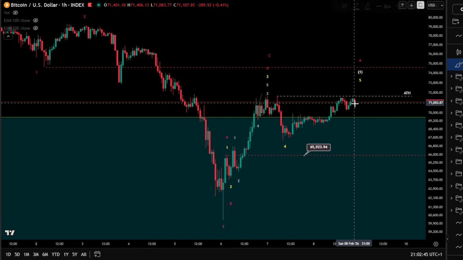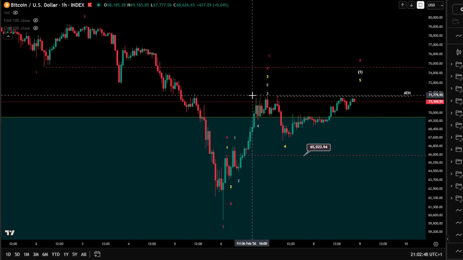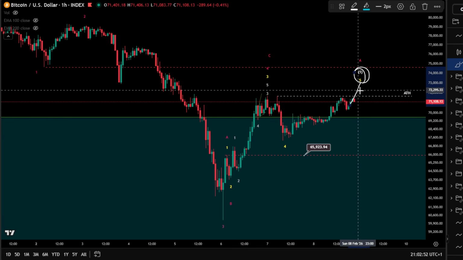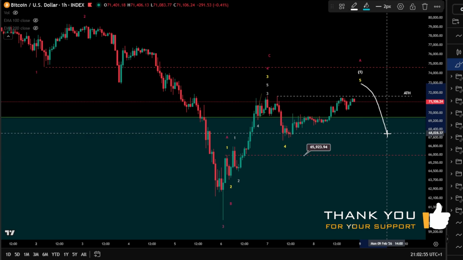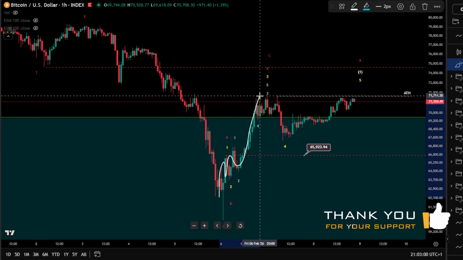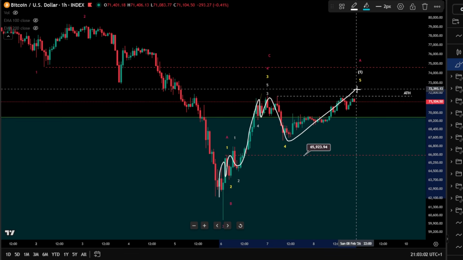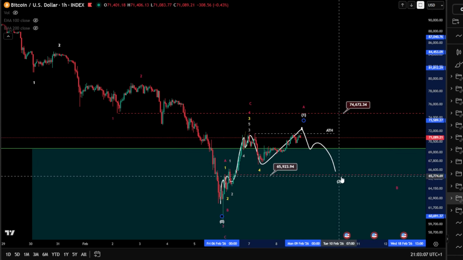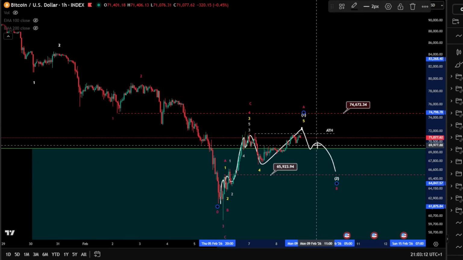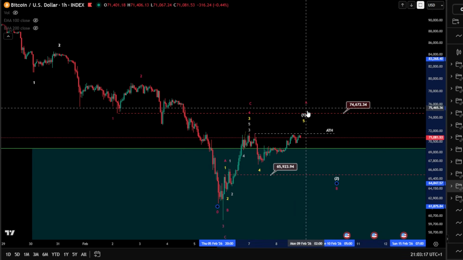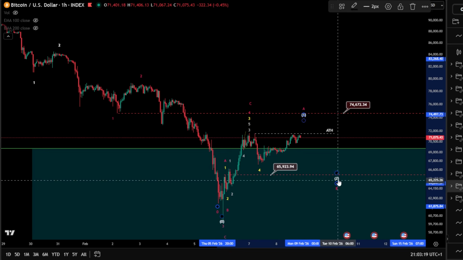So I would like to see one more high here, taking the all-time high and registering a finished wave 5 or wave 1. And then with this wave 1, that means an impulse is done. So 1, 2, 1, 2, 3, 4, 5, 4 and a 5. Wave 1, wave 2, looking for this wave 2 to be a correction in 3 waves. So we need a 3-wave correction, and it can be an A, B, and a C as well, don't forget.